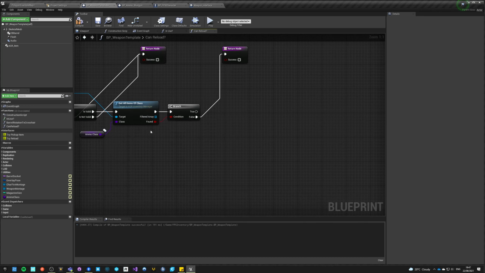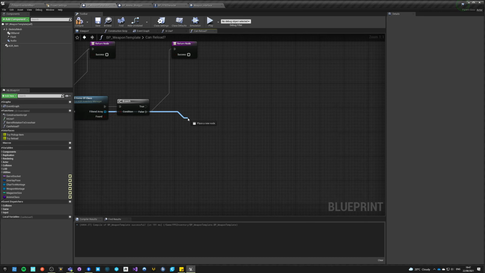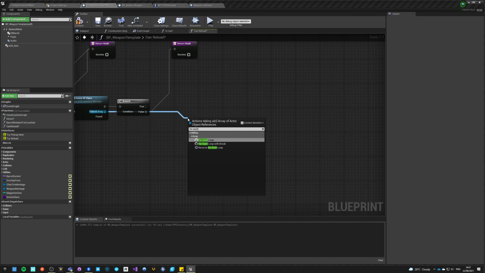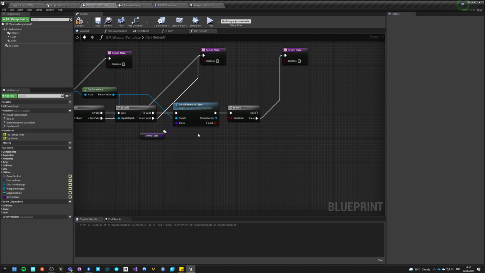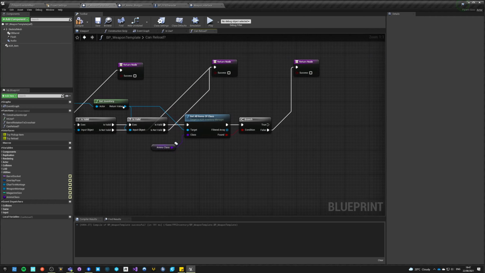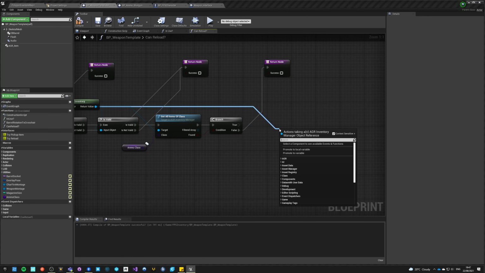then we have this filtered array of all items, and now we can do for each loop with break, for each loop really. Or you know what? We can do it even easier. We know that now inventory is valid. We can say has enough items.